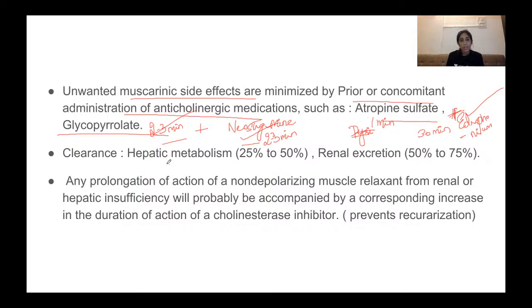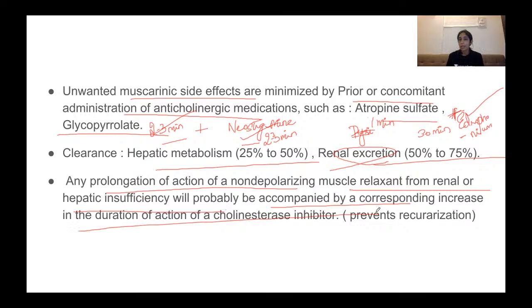Now clearance of these drugs is by hepatic metabolism 25 to 50% and renal excretion 50 to 75%. So basically it is more by renal excretion, right? Any prolongation of the action of non-depolarizing muscle relaxants from renal or hepatic insufficiency will be accompanied by increased duration of action of a cholinesterase inhibitor. So it prevents recurarization.